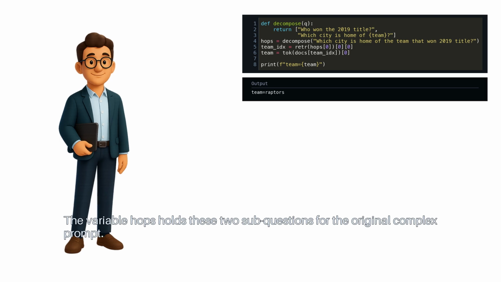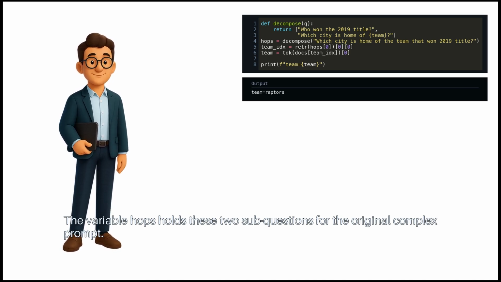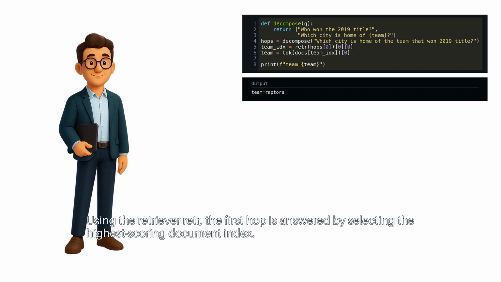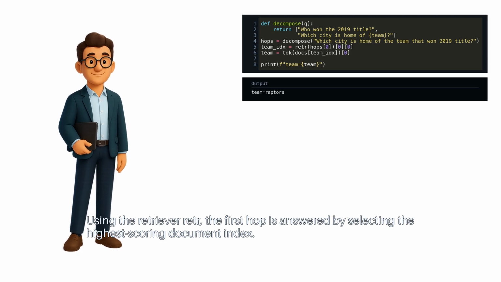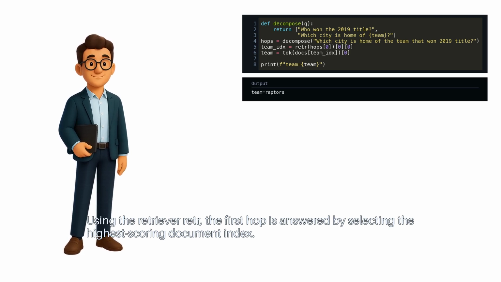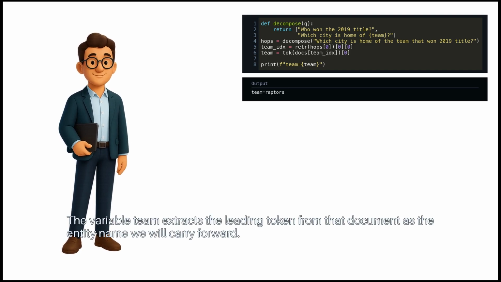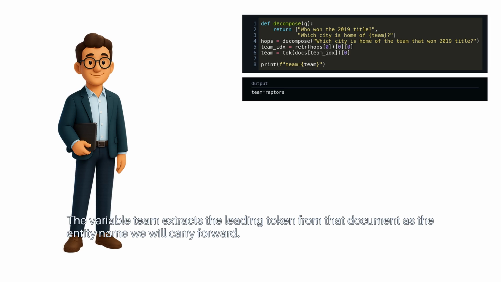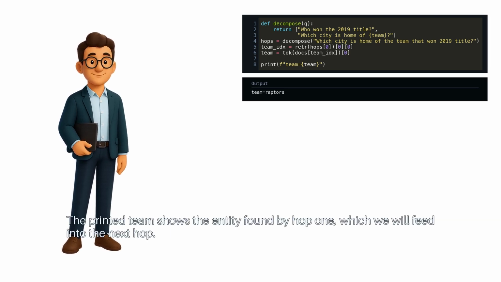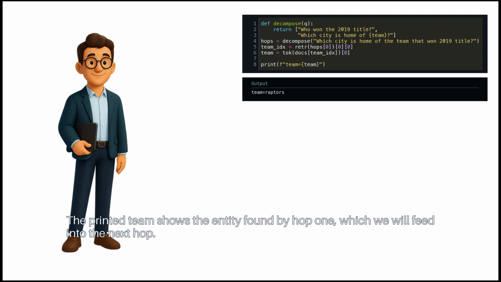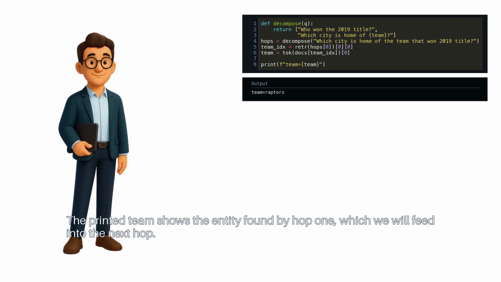The variable hops holds these 2 sub-questions for the original complex prompt. Using the retriever ret, the first hop is answered by selecting the highest scoring document index. The variable team extracts the leading token from that document as the entity name we will carry forward. The printed team shows the entity found by hop 1, which we will feed into the next hop.